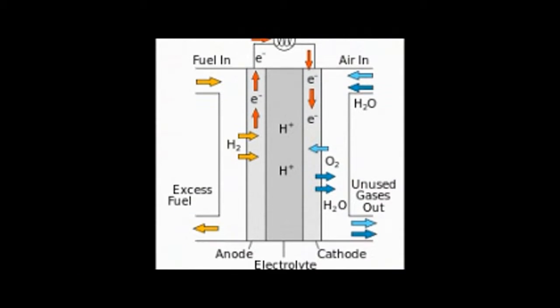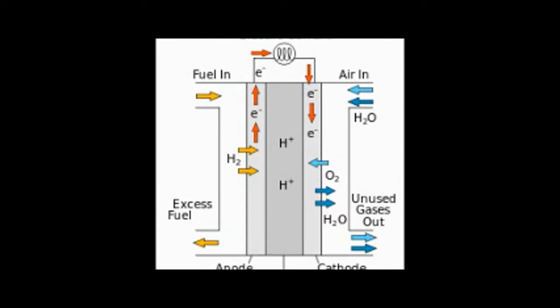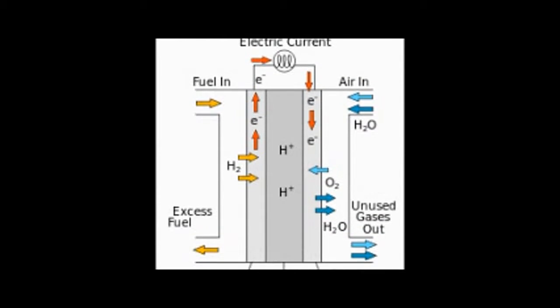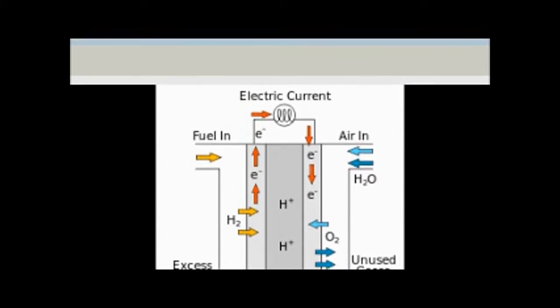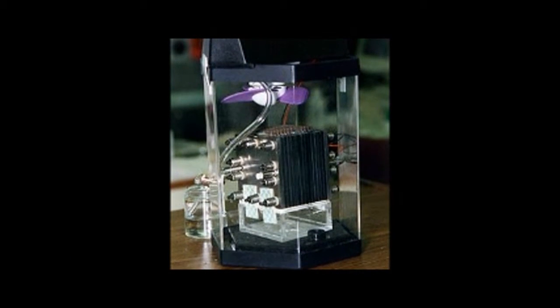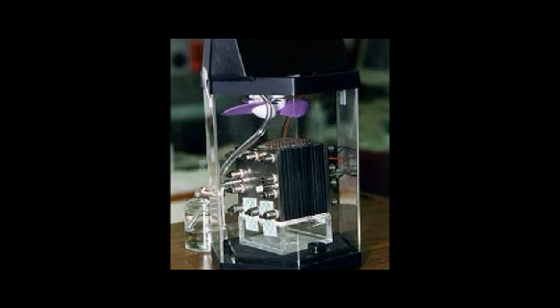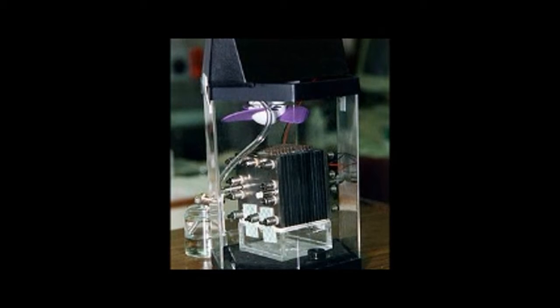A fuel cell is a device that converts the chemical energy from a fuel into electricity through a chemical reaction with oxygen or another oxidizing agent. Fuel cells are different from batteries in that they require a continuous source of fuel and oxygen or air to sustain the chemical reaction, and batteries don't.